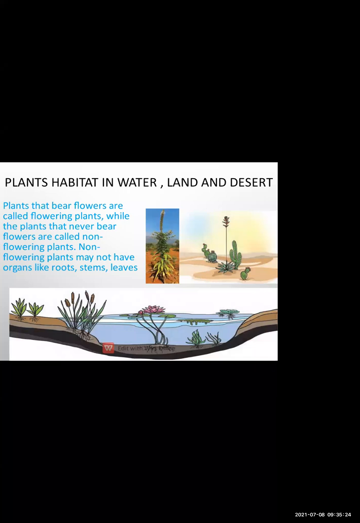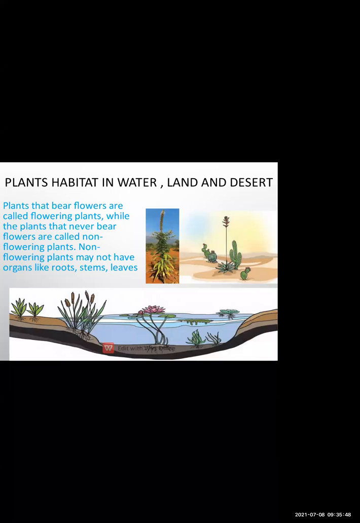Okay, now one more point is there for classification, whether the plant is bearing flowers or not. So depending upon that also the plants were classified into 2 types, that whether the plants is having flowers or whether it is not having the flowers. If the plants bear the flowers, they are called as flowering plants.